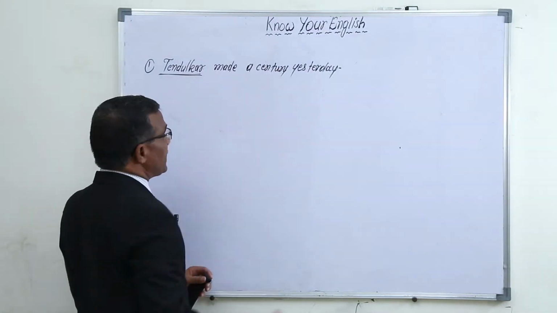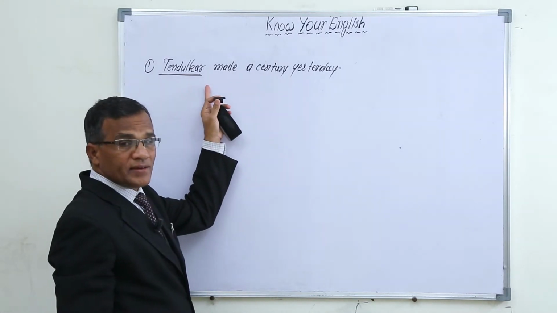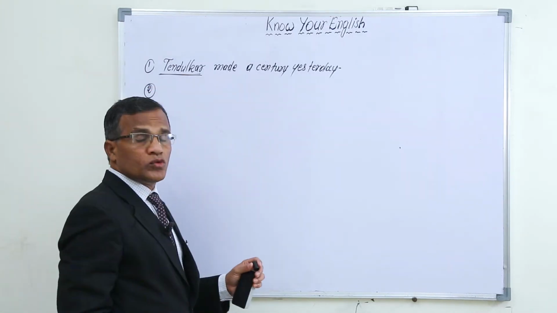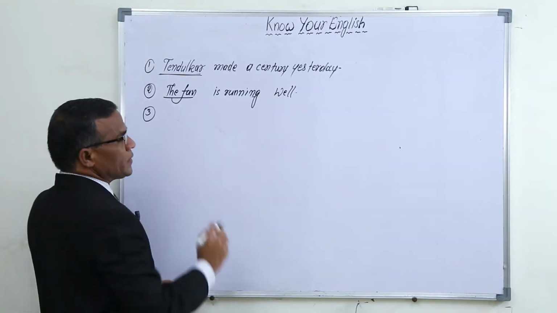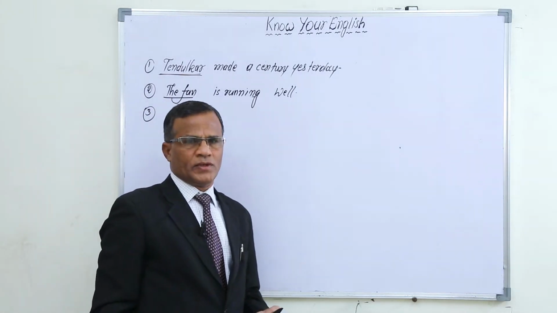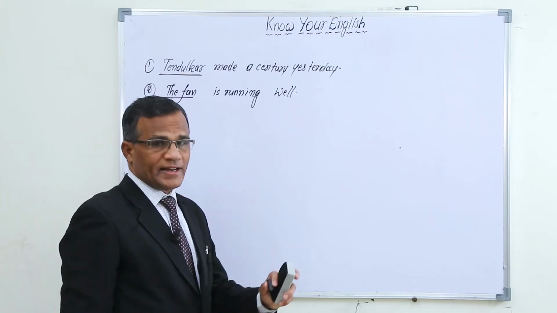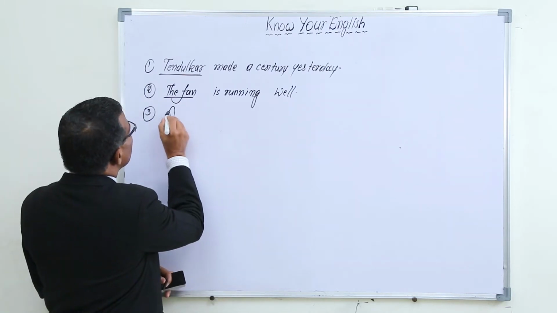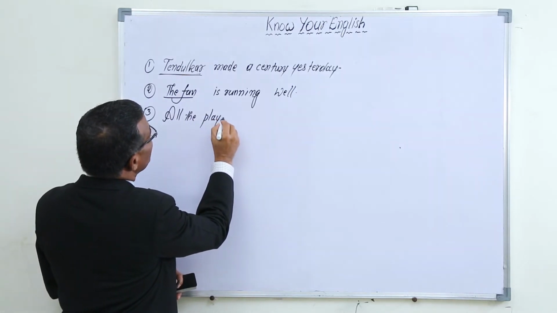I wanted to talk mainly about Tendulkar in a sentence, so I have used at the beginning of the sentence the word Tendulkar. Number two, for example, if I want to talk mainly about all the players in a sentence, I use all the players.